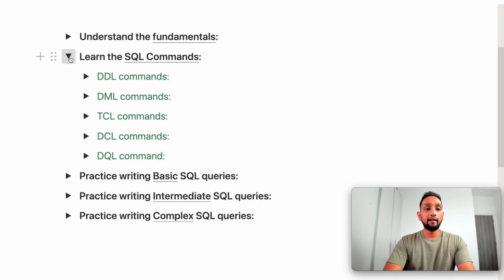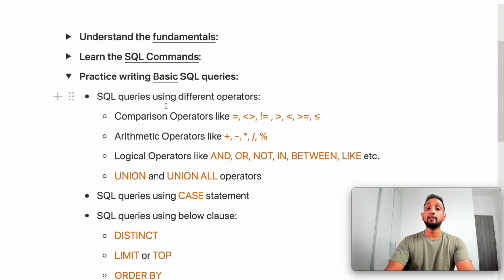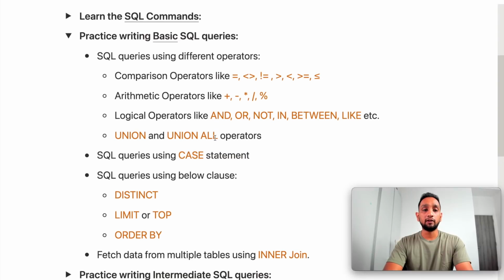So now let's look at what are the different concepts that you will need to learn in order to write basic SQL queries. Now, as part of basic SQL queries, the first thing that you will need to learn is all the different operators. So we have comparison operators, arithmetic operators, logical operators, and then we have union and union all operators, etc. So you don't need to know each and every operator.